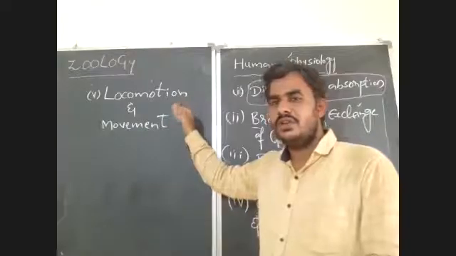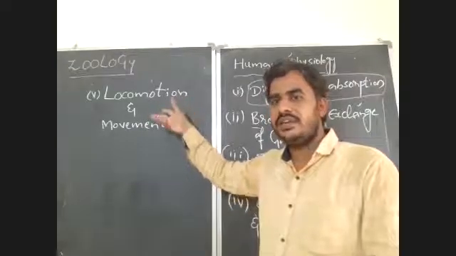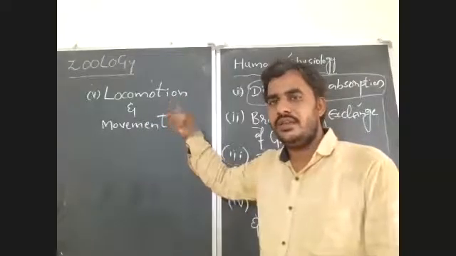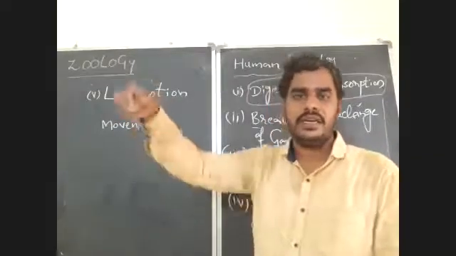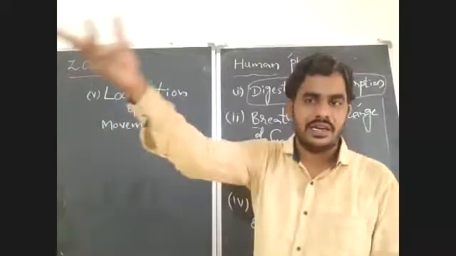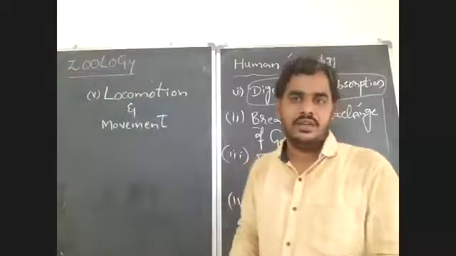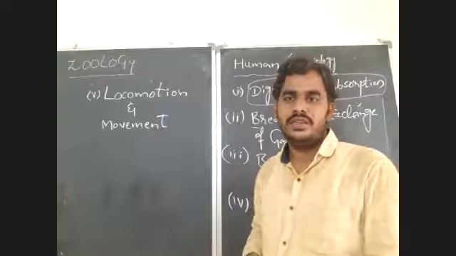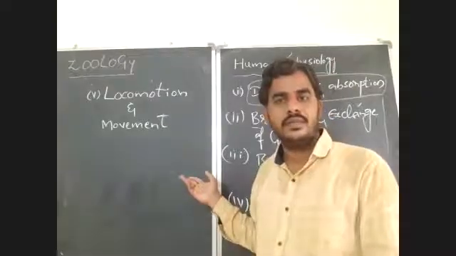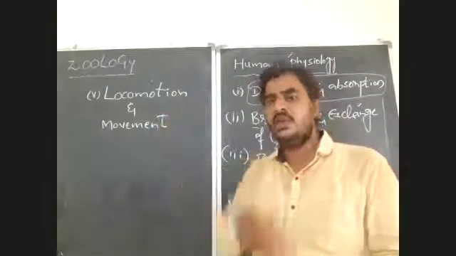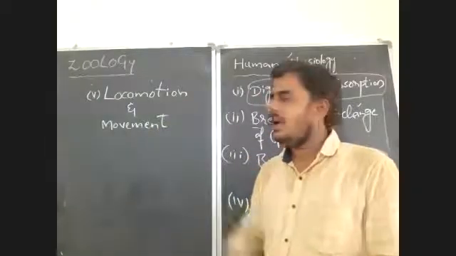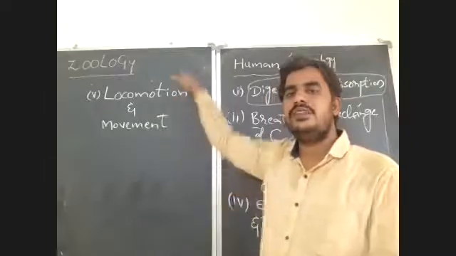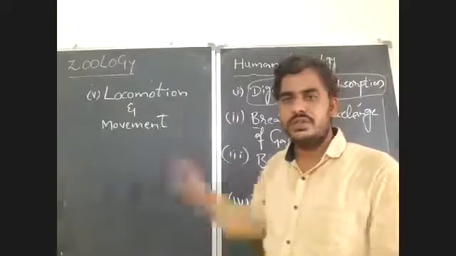So locomotion is carried out in different patterns, either in the form of running, swimming, jumping, flying, creeping or crawling. The organism will change its place, but without movement, it is not possible. Movements may take place without locomotion. Locomotion never takes place without movement. So all the locomotions are movements, but all the movements are not locomotions.